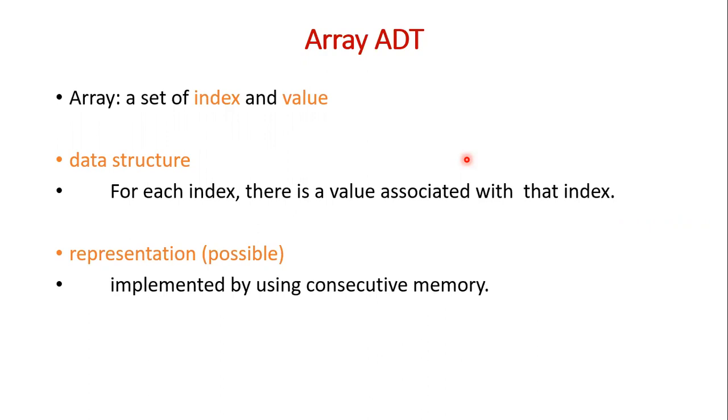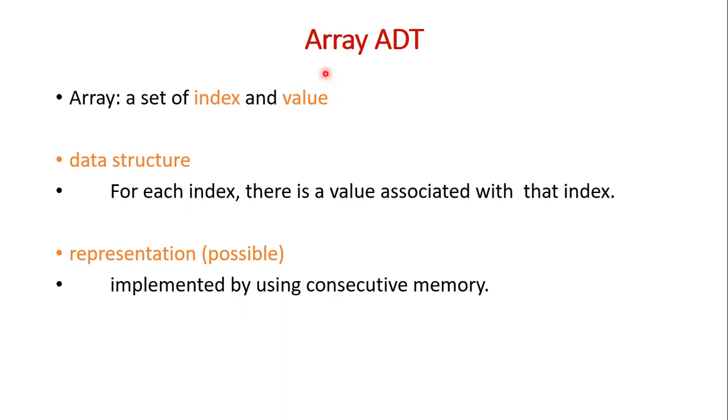So when someone asks us to define what is an array, generally we say that array is a collection of consecutive memory location. Okay, but that definition is quite misleading, because that definition is in the context of representation. It is actually how array is represented or implemented in the system. So in that context we say that array is a collection of consecutive memory allocation.